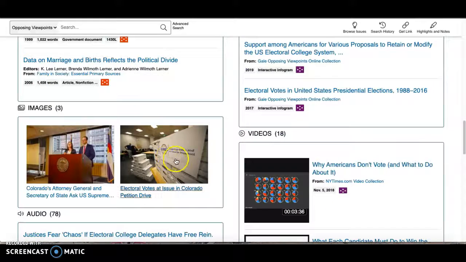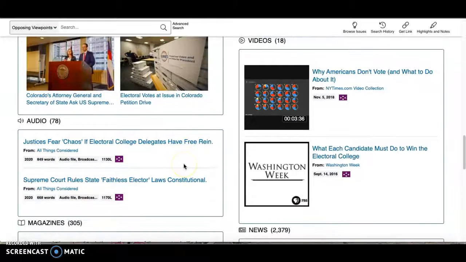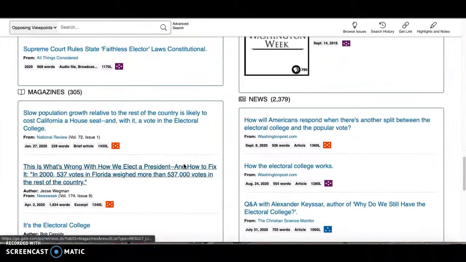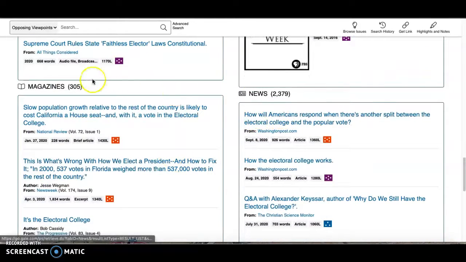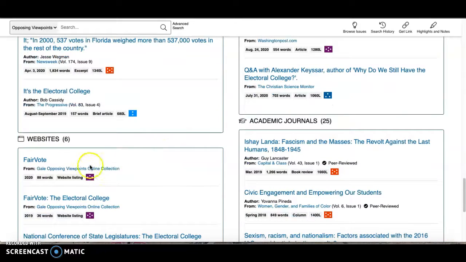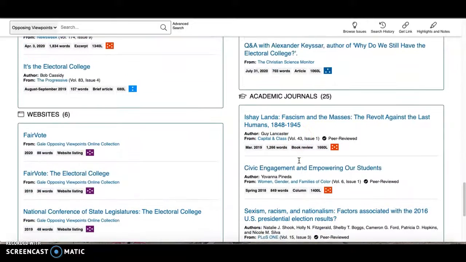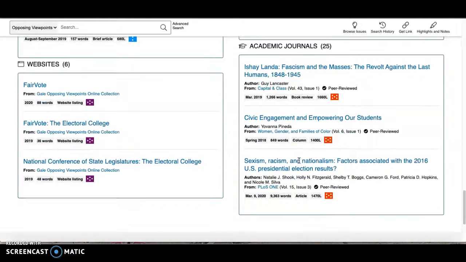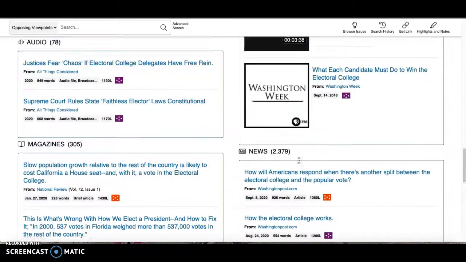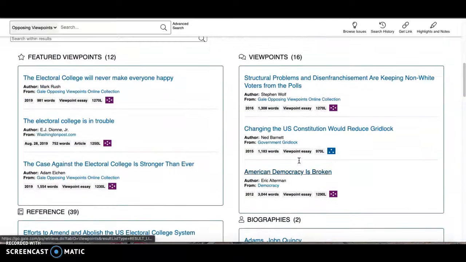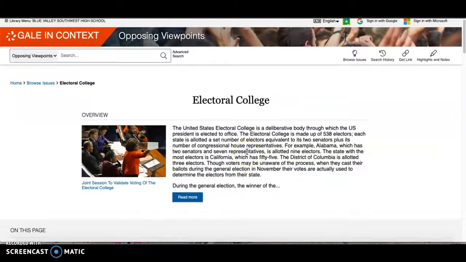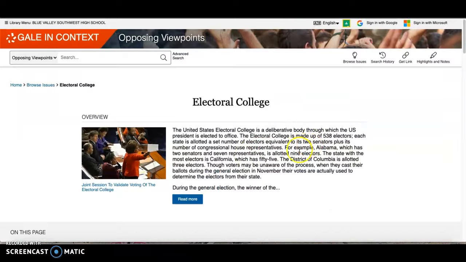I don't know if this is the right time for that necessarily, but there's a lot of information broken down here. Newspapers, magazines, websites, which you can obviously find on your own as well. I wouldn't go as far as the academic journals just because I don't think you'll have the time to read through something like that.